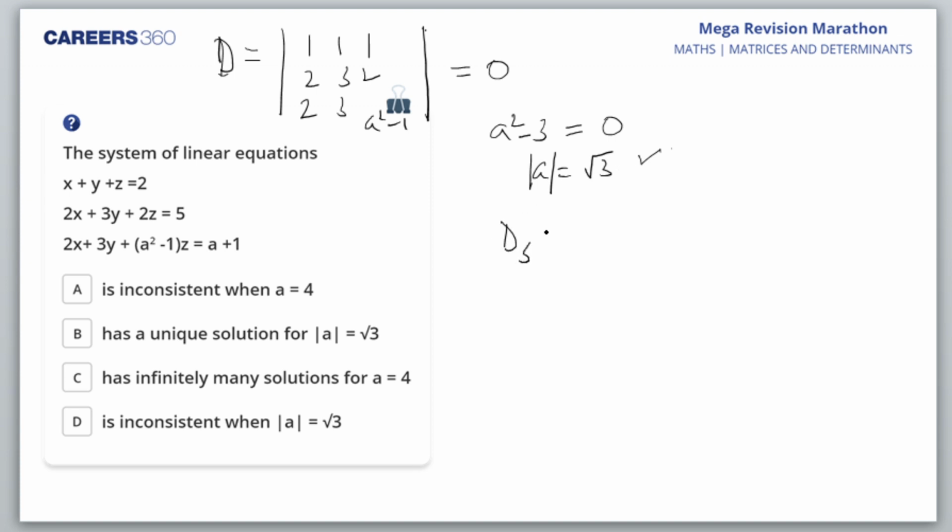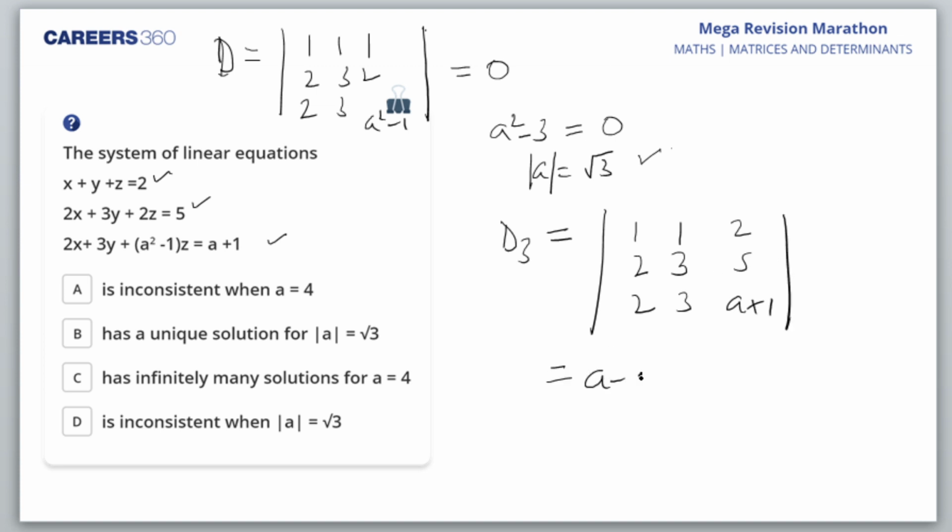So let's look at D3. D3, what will I get? I'll take the first two columns same, 1, 2, 2, 1, 3, 3, and the third column will be replaced by D1, D2 and D3, which is 2, 5, A plus 1. Am I right? When I open it up, I'll get A minus 4. So I clearly find that when I put root 3 here, plus minus root 3 minus 4 will not become 0. So that means I'll have it inconsistent when determinant A is root 3. So this is what I'll get.